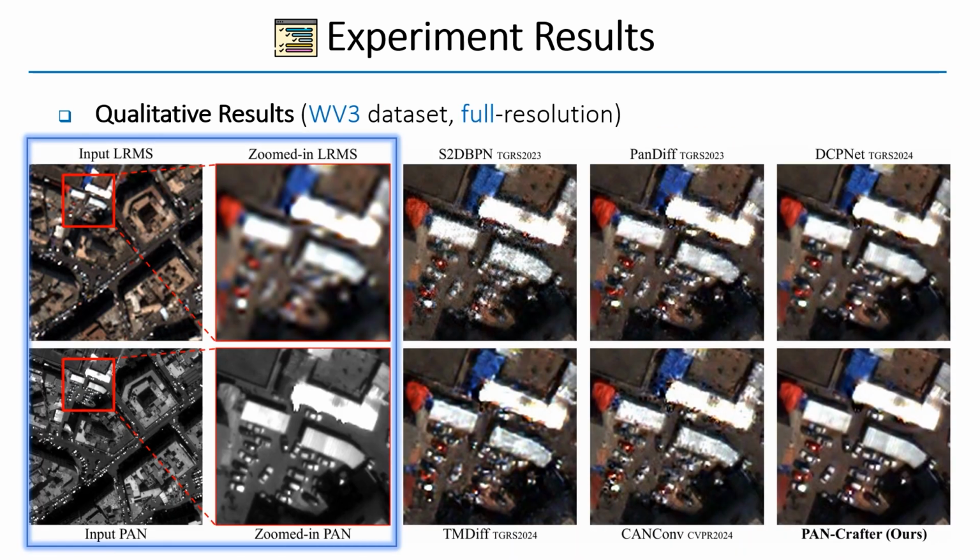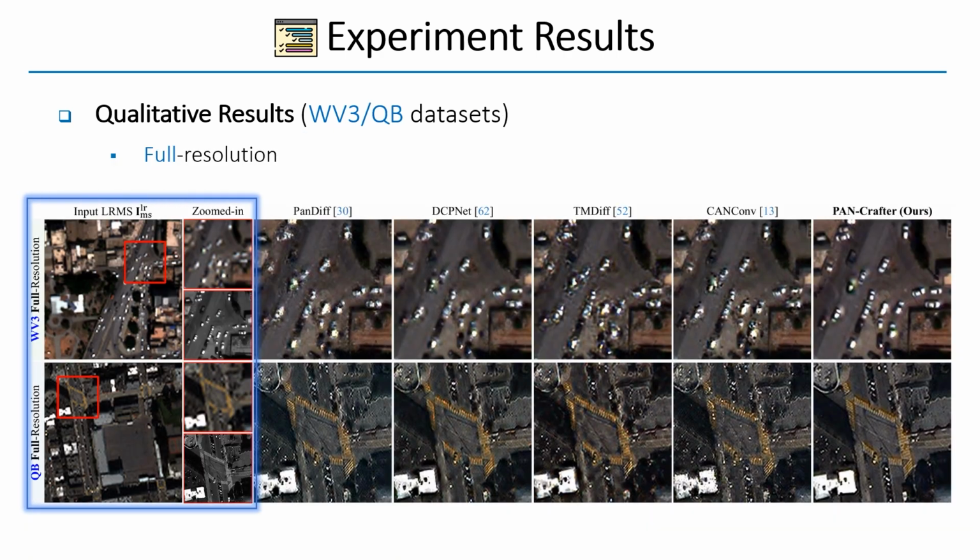Comparison of PAN-Sharpening results on the WorldView-3 dataset at full resolution for very recent methods and our PAN-Crafter. Our proposed PAN-Crafter produces pan-sharpened images with minimal artifacts, especially near buildings and cars, while other approaches often yield blurred or distorted results. Visual comparison of pan-sharpening results on the WorldView-3 and QuickBird datasets at full resolution.